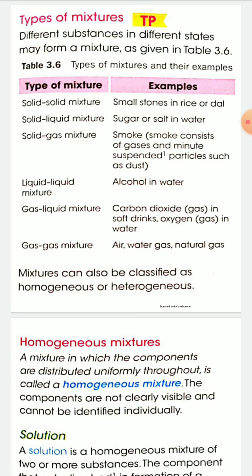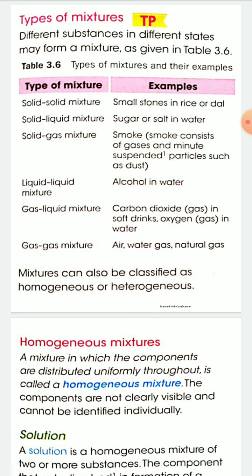So, types of mixtures and examples. Solid in solid mixture. An example is salt and small stones in rice or dal. In a solid in solid mixture, both components are solid in state. Next type, solid in liquid mixture. That is, one component is in solid state and the other is in liquid state. An example is sugar or salt in water. So it is an example of a solid in liquid mixture.